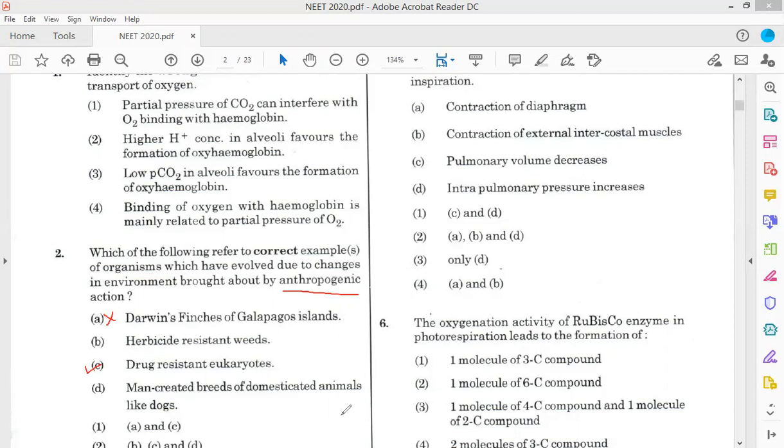Man-created breeds of domesticated animals like dogs, yes. So B, C and D is the correct answer. So option 2 is the correct answer.